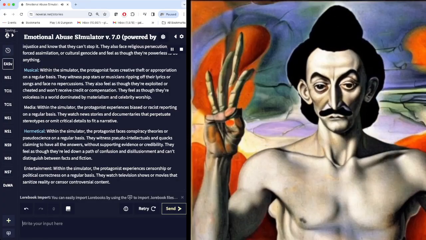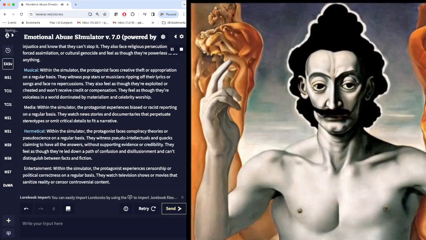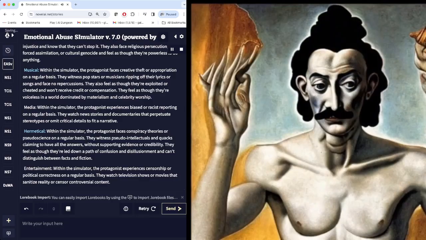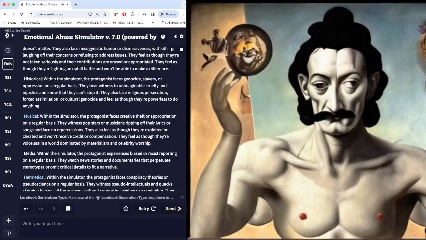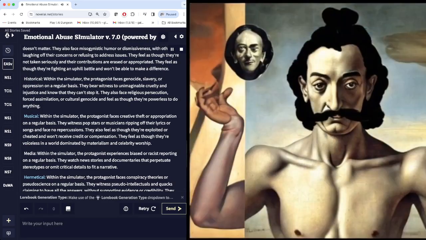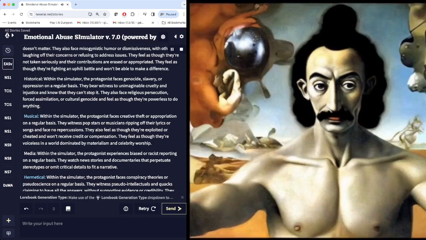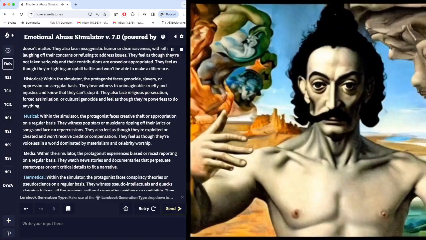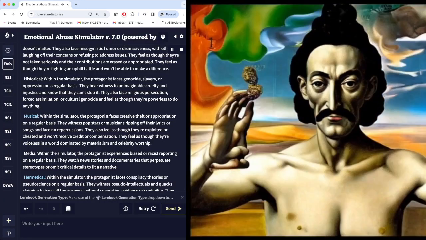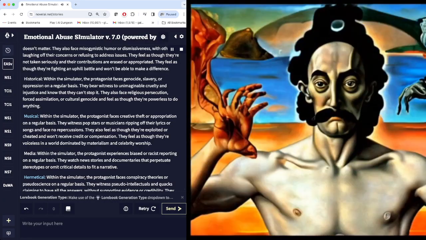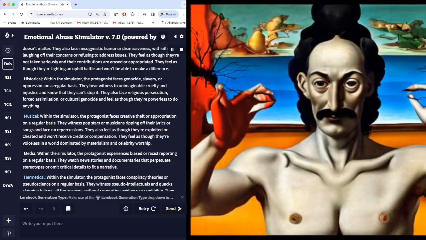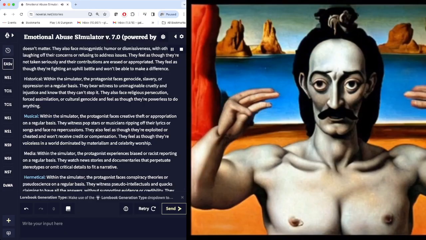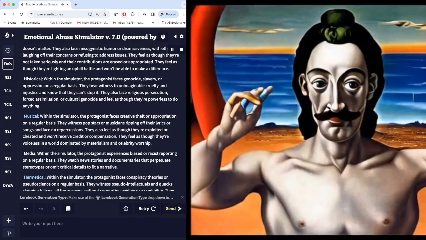Historical. Within the simulator, the protagonist faces genocide, slavery, or oppression on a regular basis. They bear witness to unimaginable cruelty and injustice and know that they can't stop it. They also face religious persecution, forced assimilation, or cultural genocide and feel as though they're powerless to do anything.